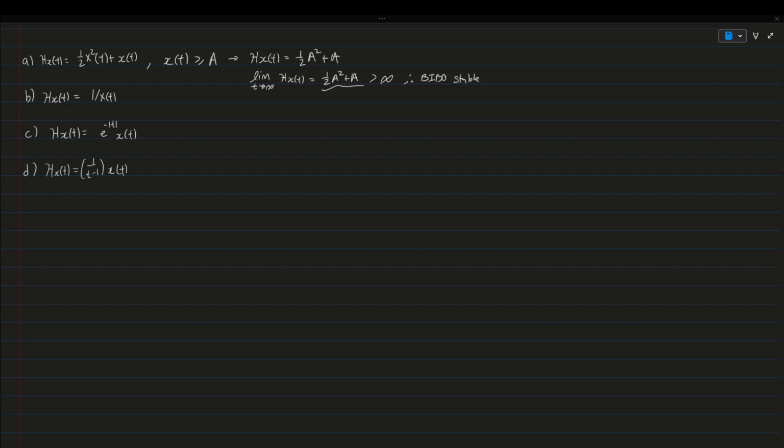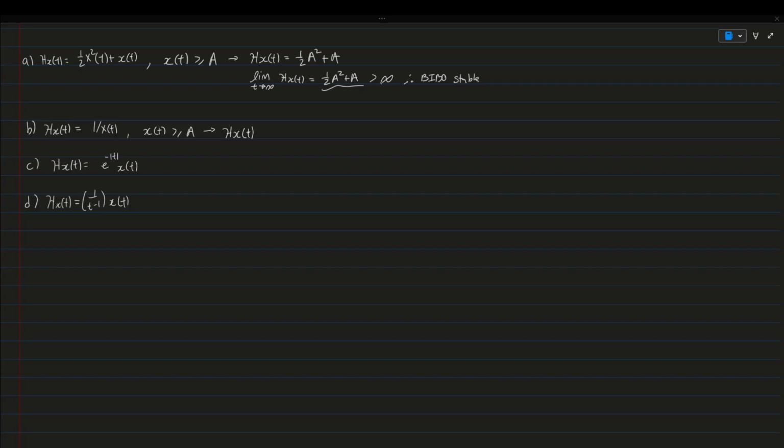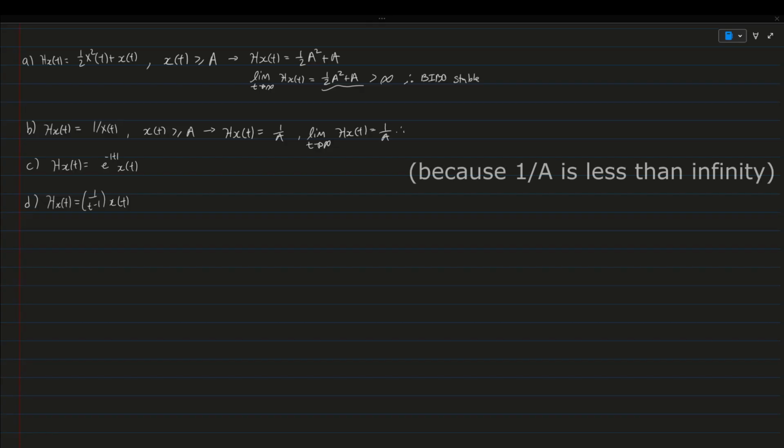Okay, and we just keep on doing that for every problem. So for part B, I'm just going to bring it down a bit. Let x of t be less than or equal to a, and so we get h x of t equals 1 over a, and now we take the limit as t approaches infinity of h x of t, and we get 1 over a, so it is stable.